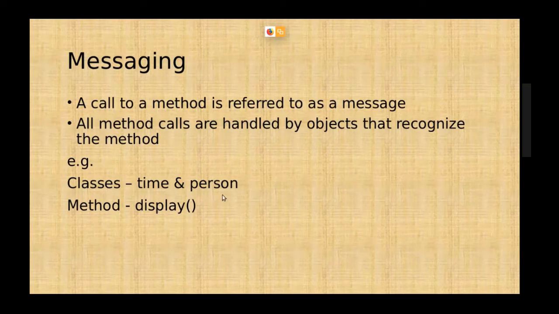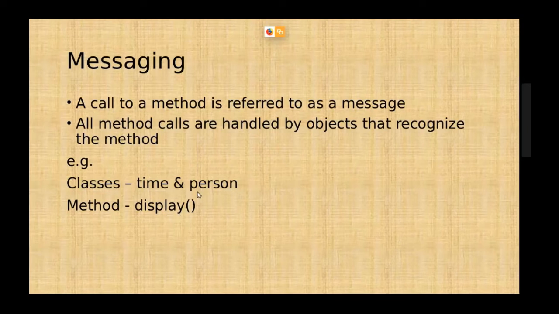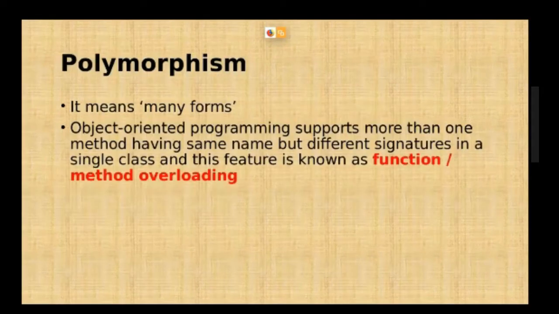And when any object of the person class invokes this method display, at that time we should know that the display method defined in the person class is being called. Now next is polymorphism.